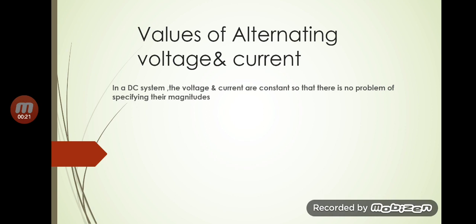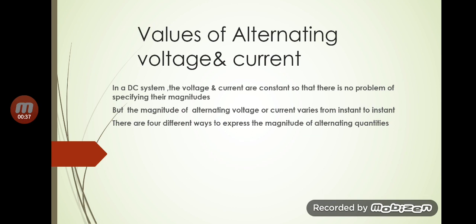In a DC system, we know the voltage and current are constant because they do not vary with time, so there is no problem of specifying their magnitudes. But in the case of alternating quantities, we know the magnitude varies from instant to instant. So normally there are four different ways to express the magnitude of alternating quantities. They are peak value, peak to peak value, average value, and RMS value.